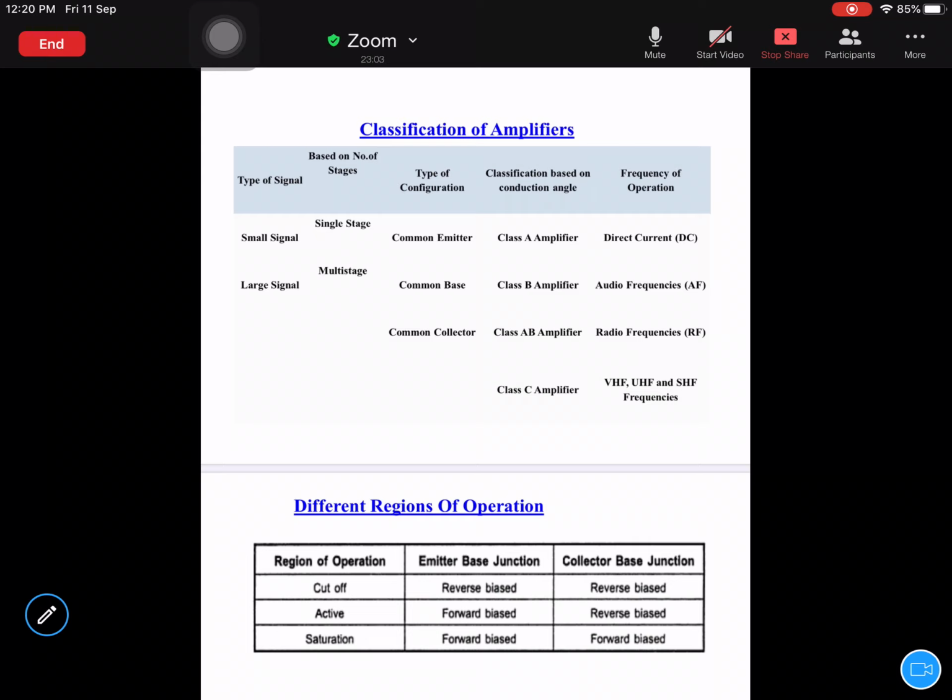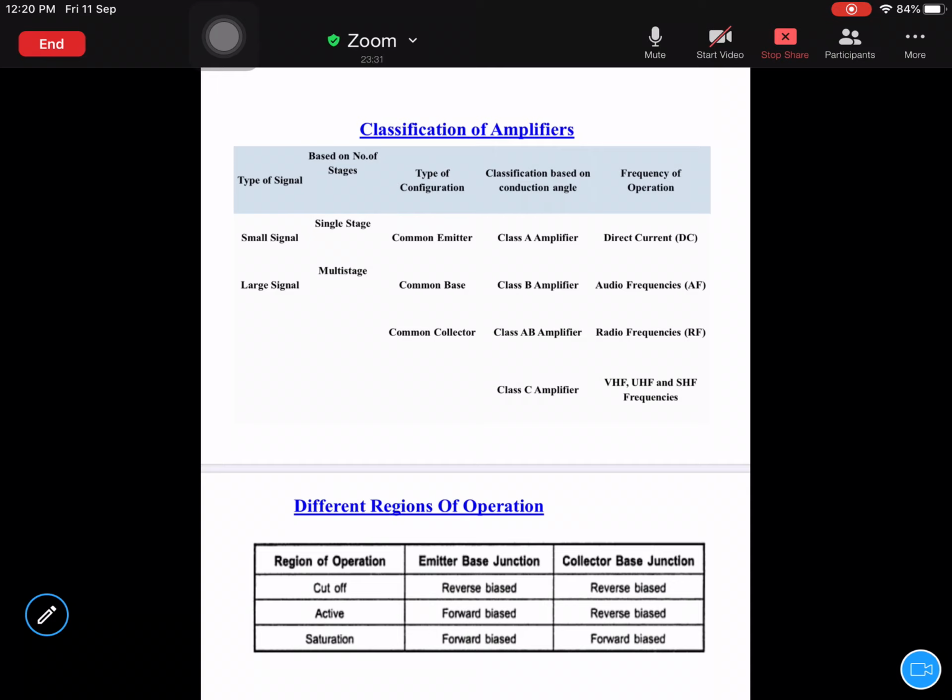You should not call it a DC wave, you can just say DC signal, because a wave has amplitude and time period, but in a pure DC signal there is no time period. So DC, direct current, does not have any frequency.